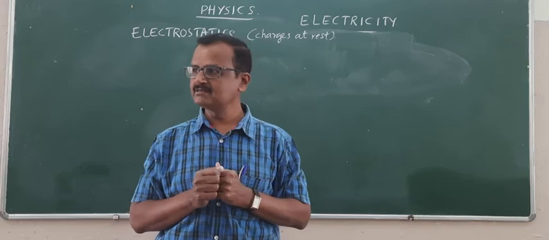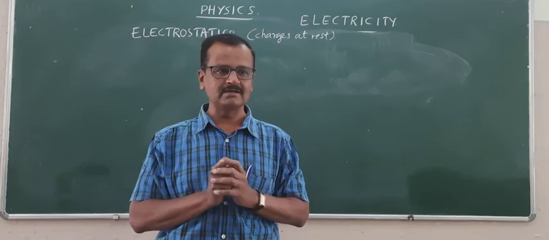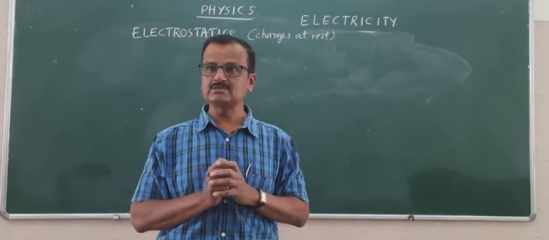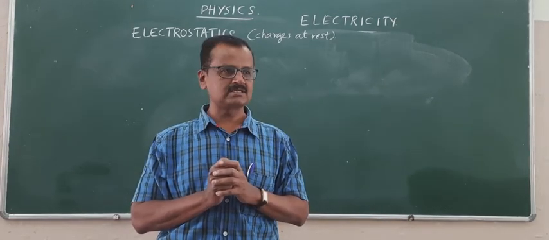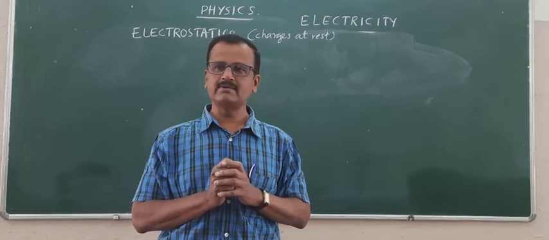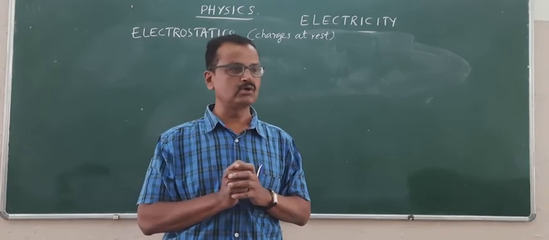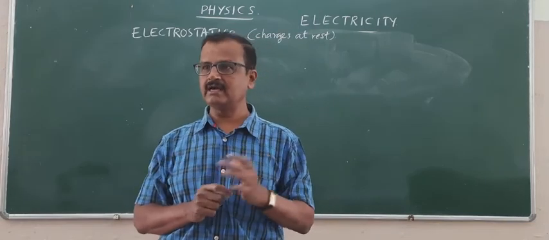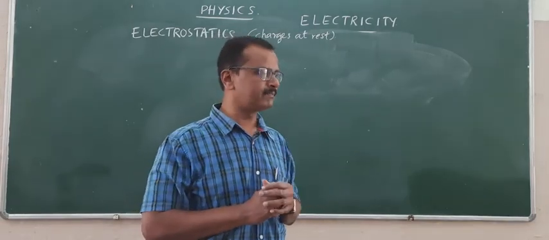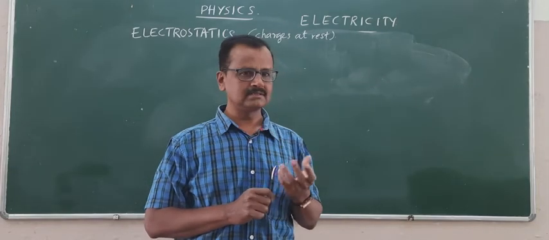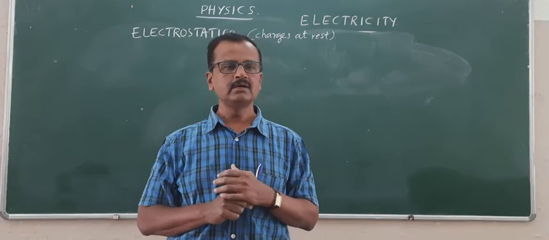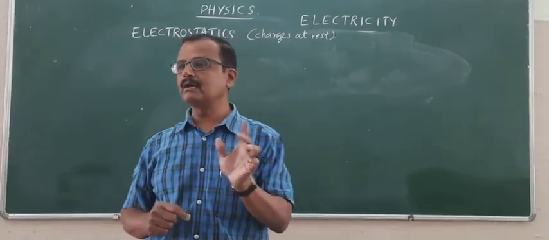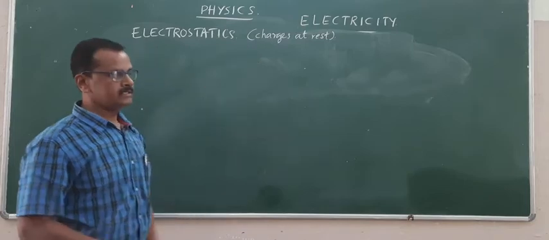Have you observed? Why are they not both observed together? You know that light travels fastest. The light travels with the speed of 3 lakh kilometers per second, whereas sound travels in air at hardly 340 meters per second. These are all the things that you already noted. But in this topic, we are learning mainly about charges at rest, right?